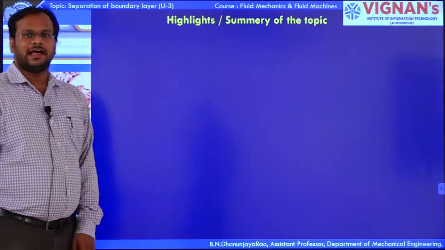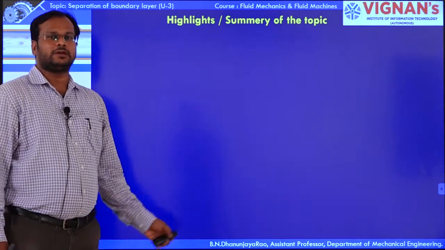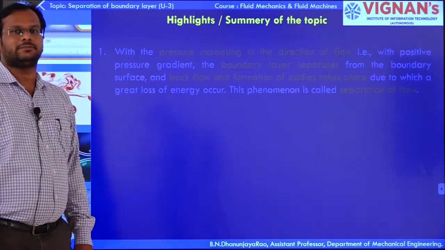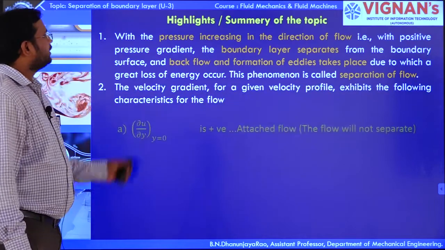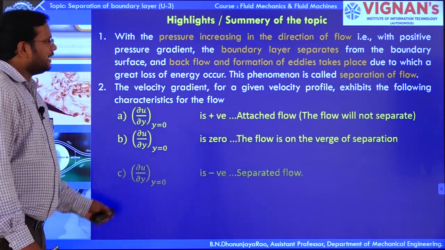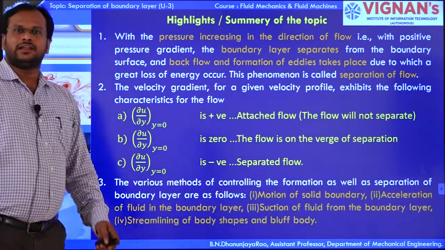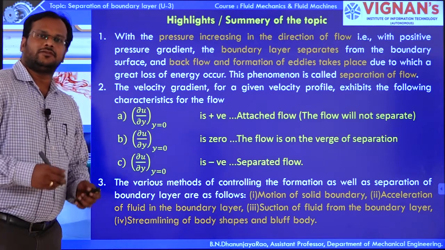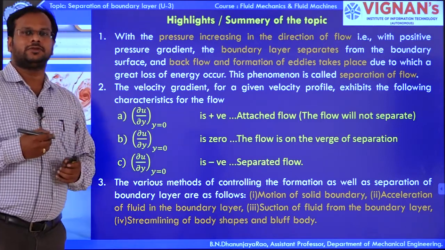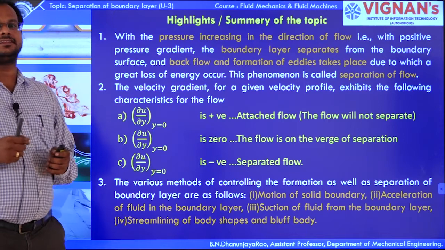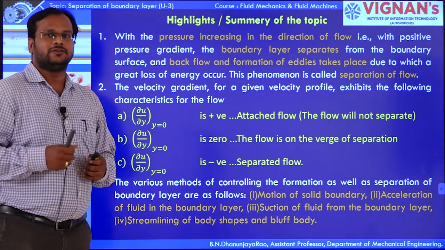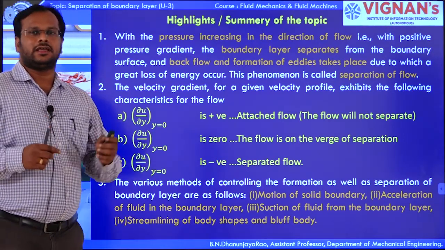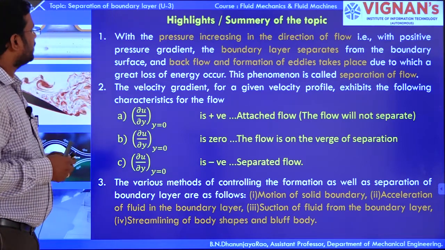Yeah, here are the highlights or summary of the particular topic, lecture number 3, separation of boundary layer. So here the increase of pressure in the direction of flow we can observe as the formation of negative velocity, we can observe the increase of pressure, and there is a chance of formation of eddies which will adversely create a boundary layer separation. Okay.